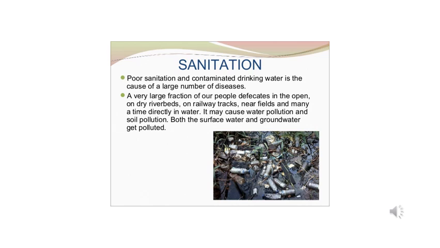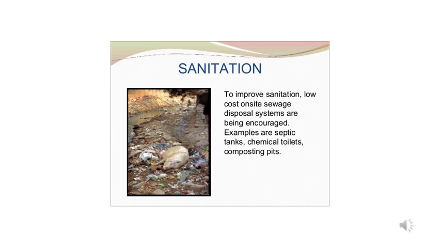This obviously causes land, water, as well as soil pollution. Both the surface water and groundwater would get polluted as a result of this. To improve sanitation, we should have low-cost on-site sewage disposal systems like septic tanks, chemical toilets, composting pits, so that sanitation and hygiene of an area is maintained and diseases can be prevented.